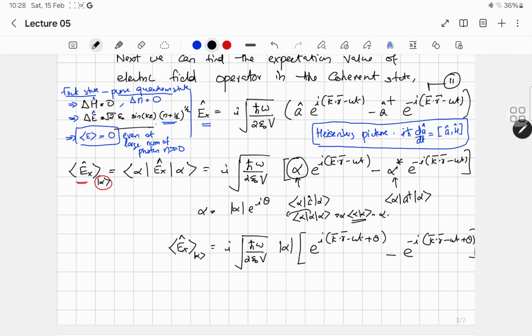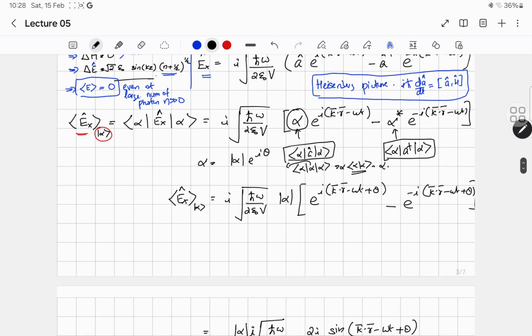So the first inner product, alpha a alpha, is alpha, and the inner product alpha a dagger alpha is alpha complex conjugate. Therefore the expectation value of the electric field in the coherent state is i times the square root of h cross omega by 2 epsilon 0 V. Since alpha is a complex number, I denote alpha as mod alpha times e raised to i theta, and alpha star as mod alpha e raised to minus i theta.